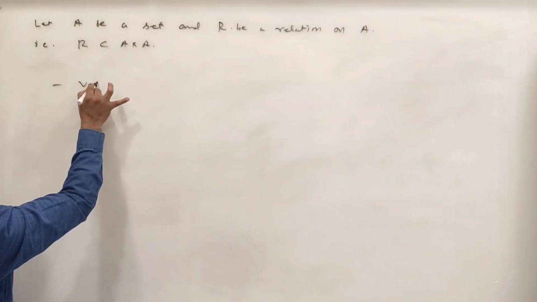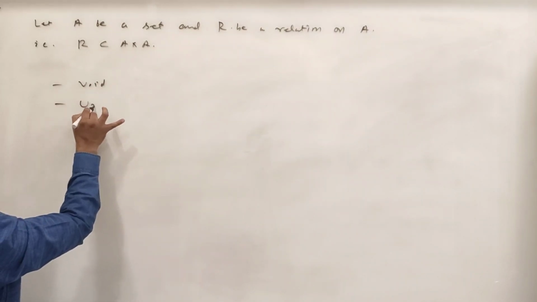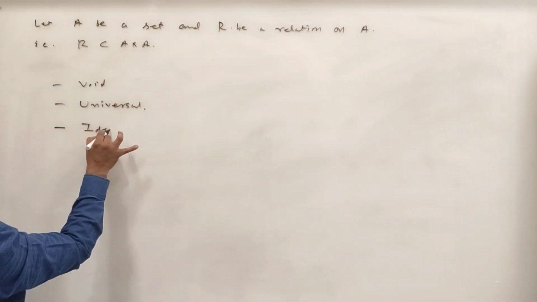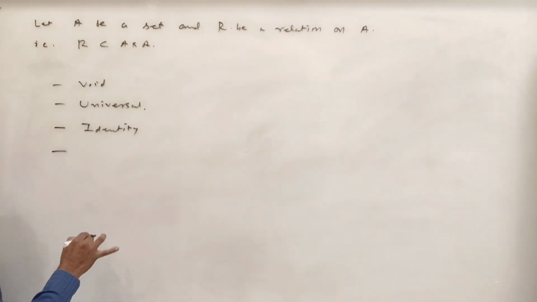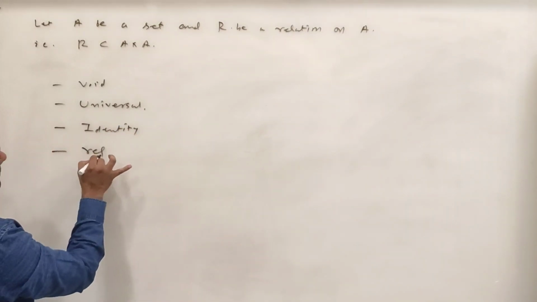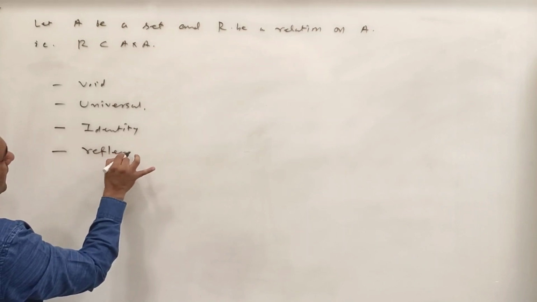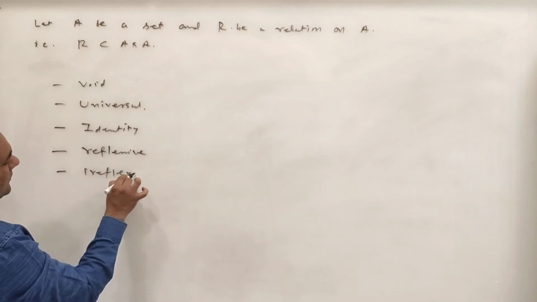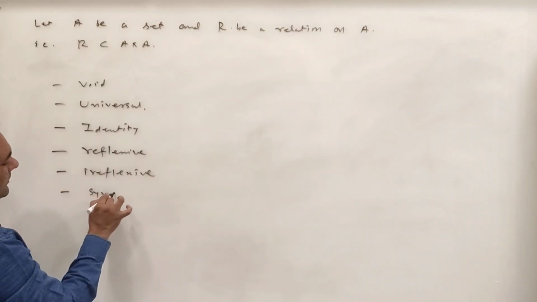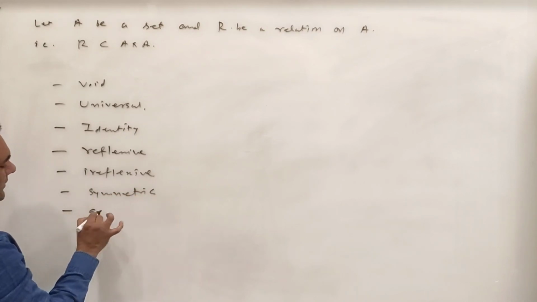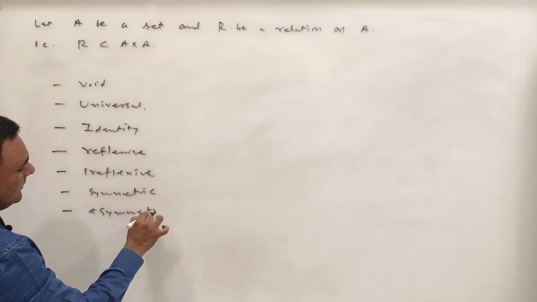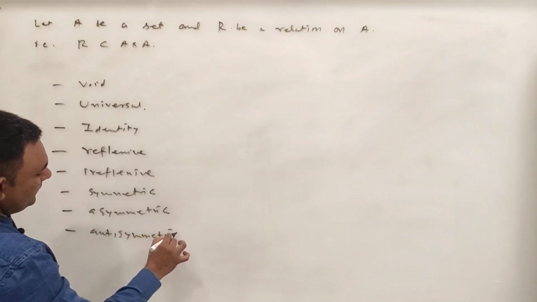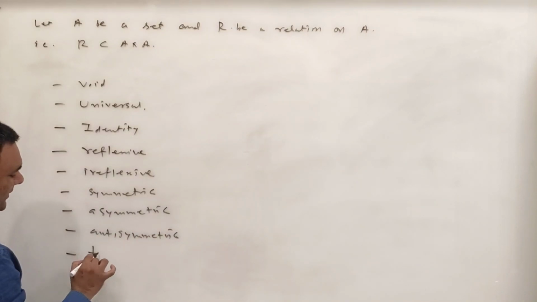It will be void relation, then universal relation, then identity relation, then we will discuss reflexive relation, then we will discuss irreflexive, then symmetric, then we will discuss asymmetric, antisymmetric, and then we discuss transitive.